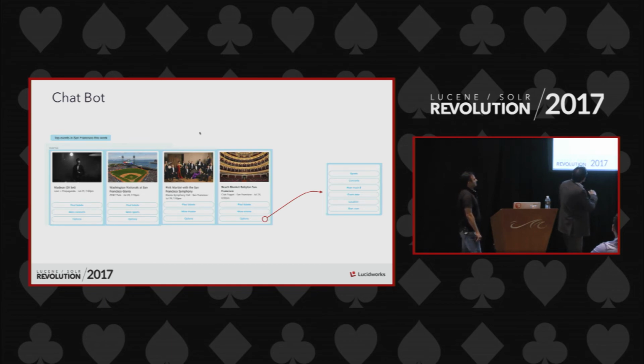Top events in San Francisco, right? You get this list, right? And then you can actually select this particular option. But this is precisely what we want to replace. It should purely be conversational. And then that's our goal. And how do we get there? Is using our NLP engine.